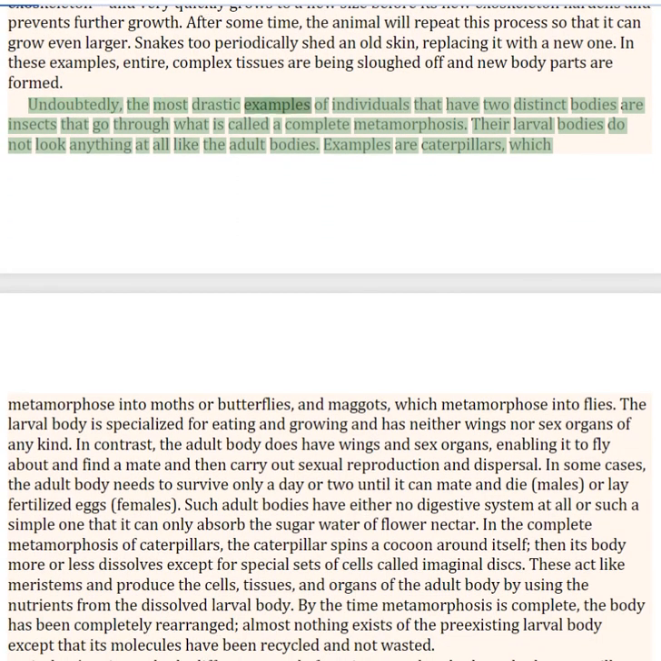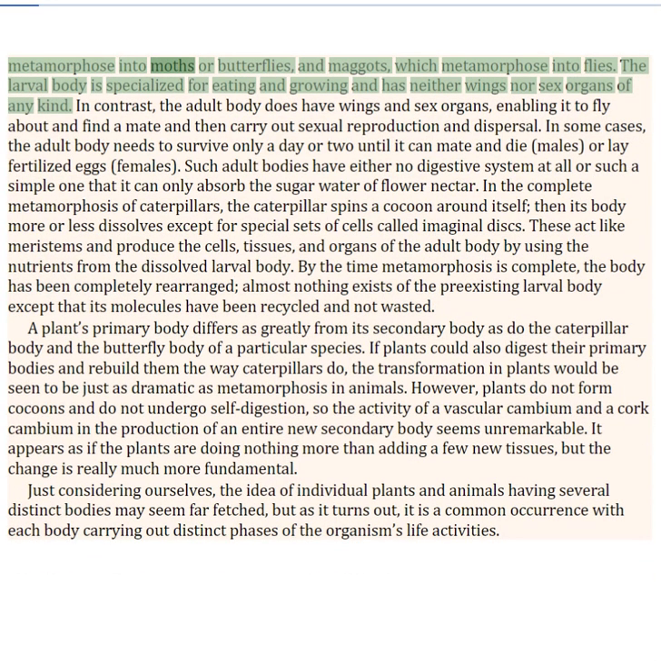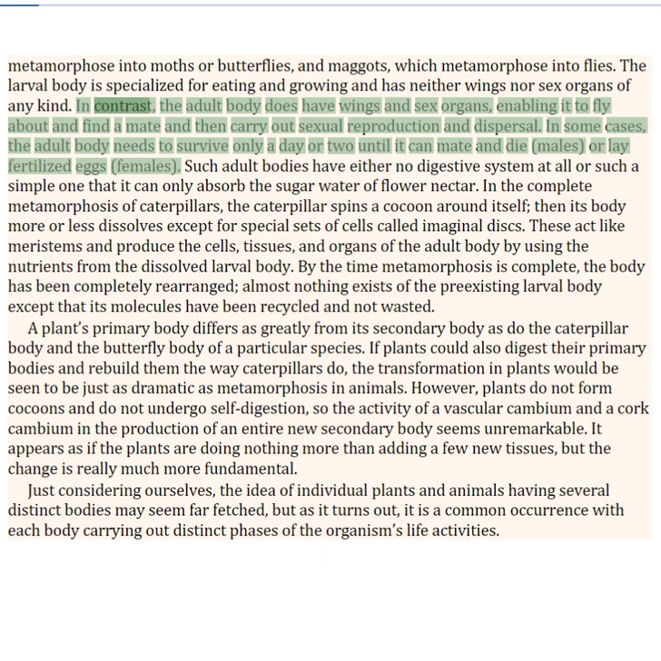Undoubtedly, the most drastic examples of individuals that have two distinct bodies are insects that go through what is called a complete metamorphosis. Their larval bodies do not look anything at all like the adult bodies. Examples are caterpillars, which metamorphose into moths or butterflies, and maggots, which metamorphose into flies. The larval body is specialized for eating and growing and has neither wings nor sex organs of any kind. In contrast, the adult body does have wings and sex organs, enabling it to fly about and find a mate and then carry out sexual reproduction and dispersal.